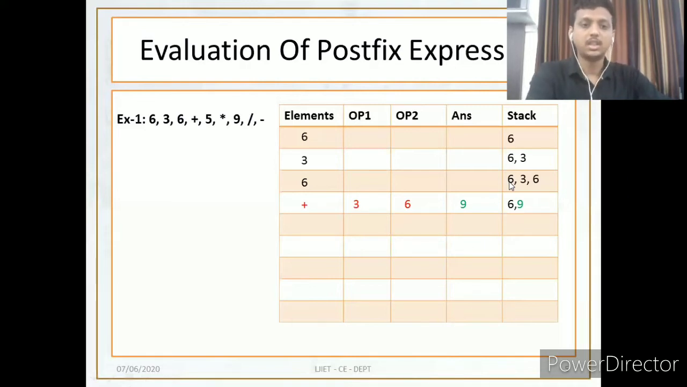Now the next is 5. So push 5. Now the stack is 6, 9, 5. The next one is star. You get star, so what you need to do is pop out two elements, apply the operation, get the answer, and push the answer inside the stack again.